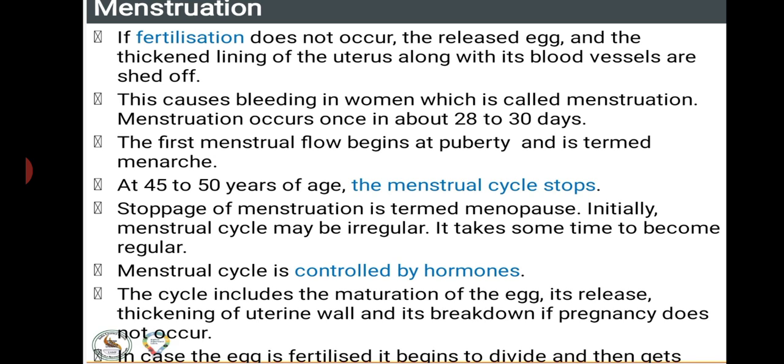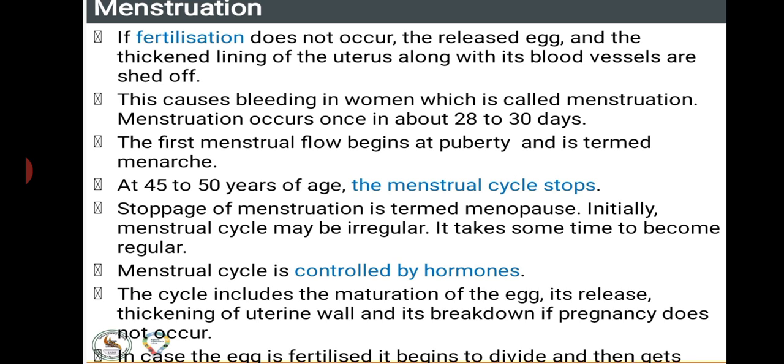It takes some time to become regular. It is common in every girl. At the start of menstruation, a number of girls will have irregular periods; the number of days may vary from 28 or 30, but after some years it will become regular.